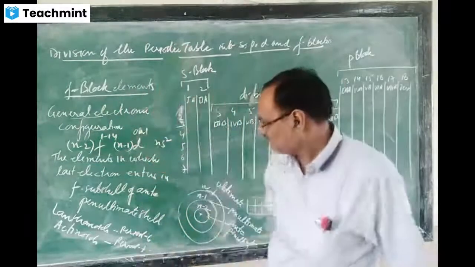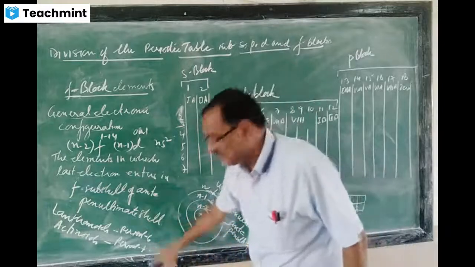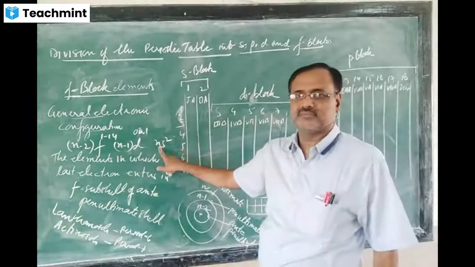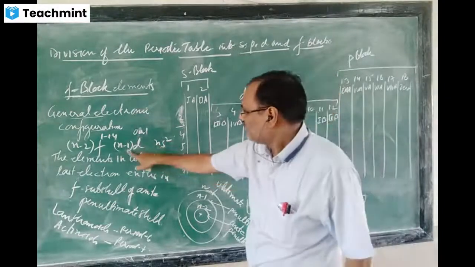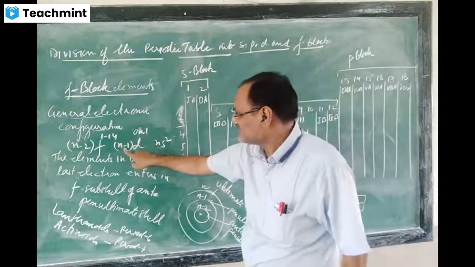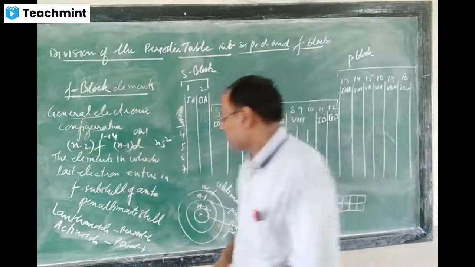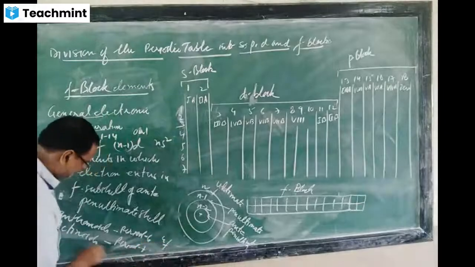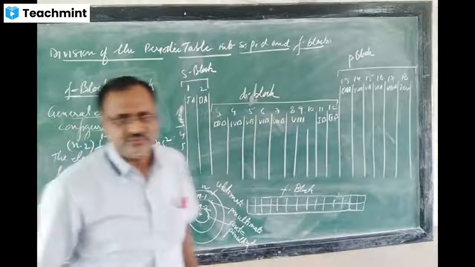In the same way, actinoids are present in period 7. If you write n is equal to 7, then what value will you get here? 6. And here? 5. It means for lanthanoids, 4f orbitals will be filled, and for actinoids, 5f orbitals will be filled.